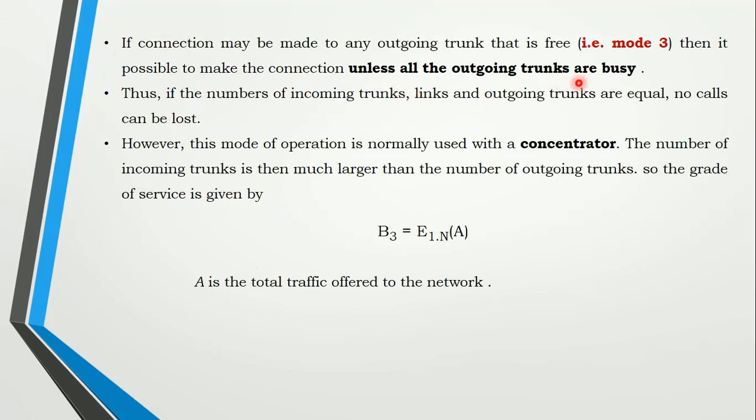And for the last stage, that is mode 3, it is a concentrator. The concentrator depends on the total network of the first stage or second stage. It depends on the first Erlang distribution equation, so it is represented with E1,n of traffic A. Because you need to find whether any outgoing route is free or busy, you need to extend the network. For that purpose, the grade of service for mode 3, B3, is equal to E1,n of A. A is the total traffic.